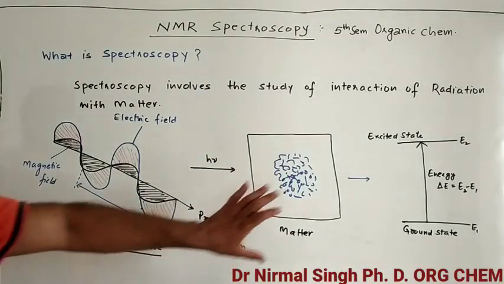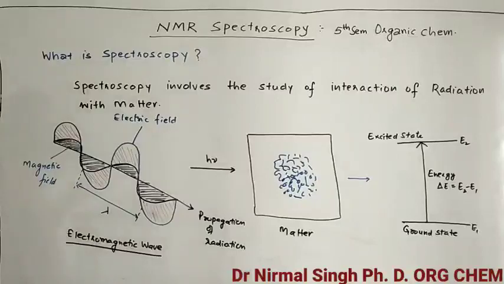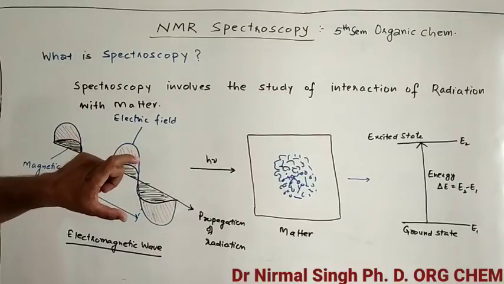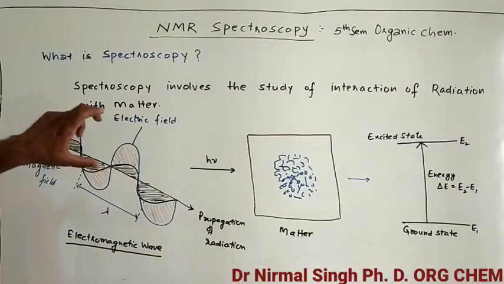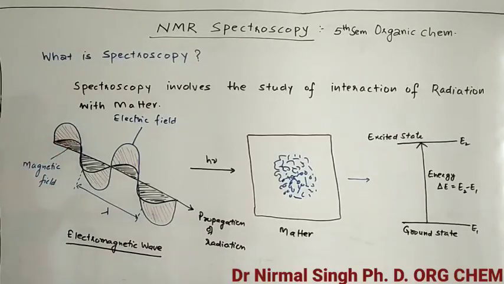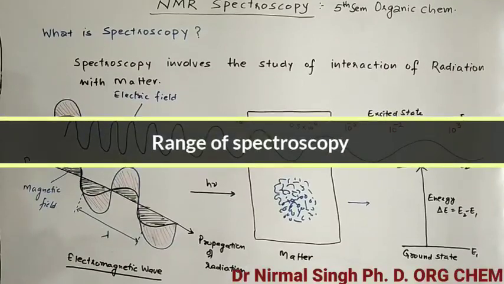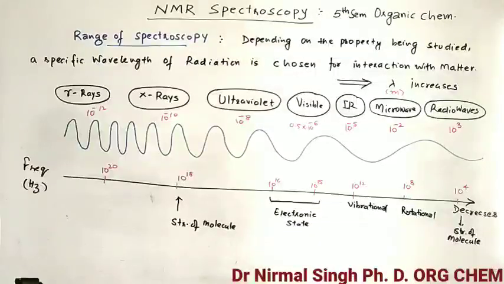Because every matter has a different energy gap between two discrete energy levels. So when the energy gap matches with the wavelength of the radiation, only then the light is absorbed, otherwise not. It means absorption of radiation totally depends upon the nature of the material. So from this interaction we can find the structure of the matter. So this is the range of spectroscopy.